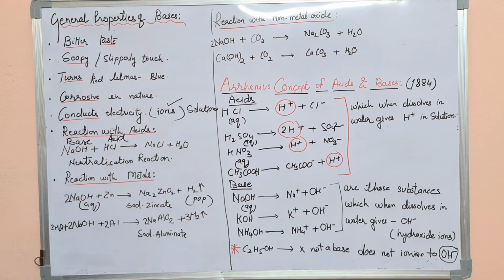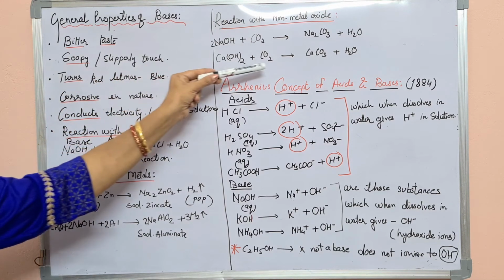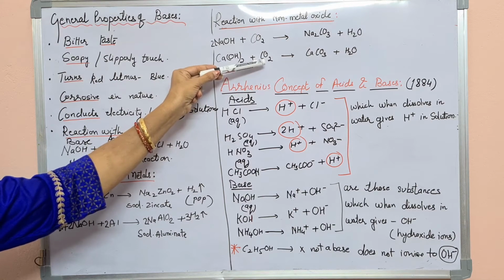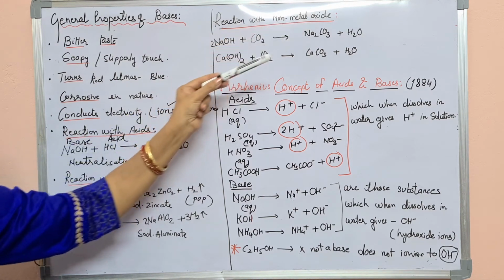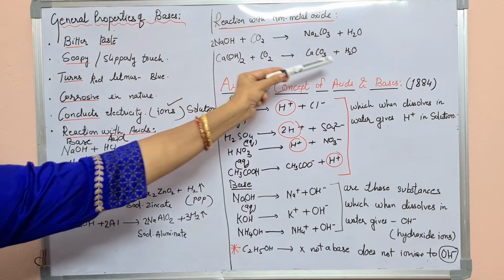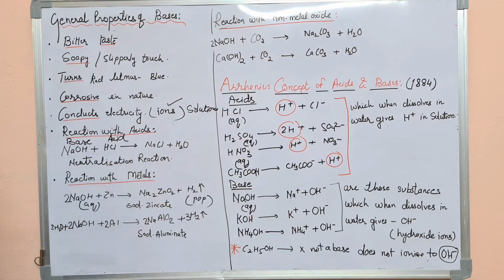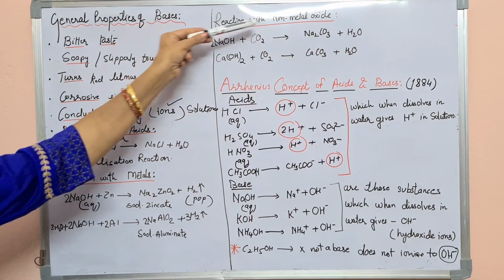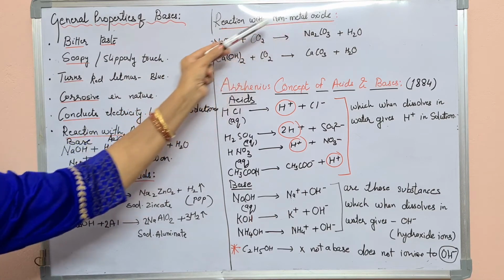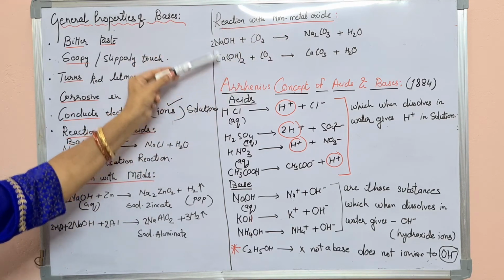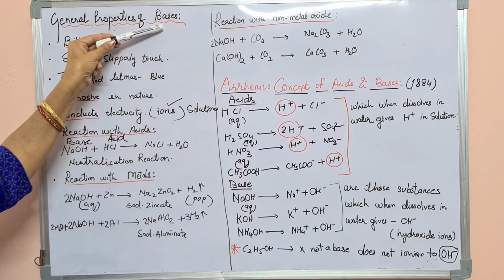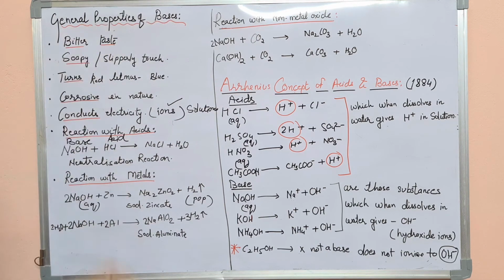So the formula is calcium hydroxide, Ca(OH)2. It will react with carbon dioxide. Carbon dioxide is a non-metallic oxide. It forms CaCO3 and water. This is reaction with non-metallic oxide, the reaction of bases, because we are studying the base topic.